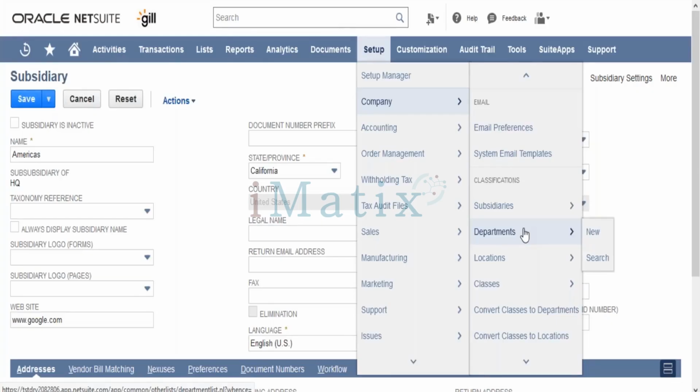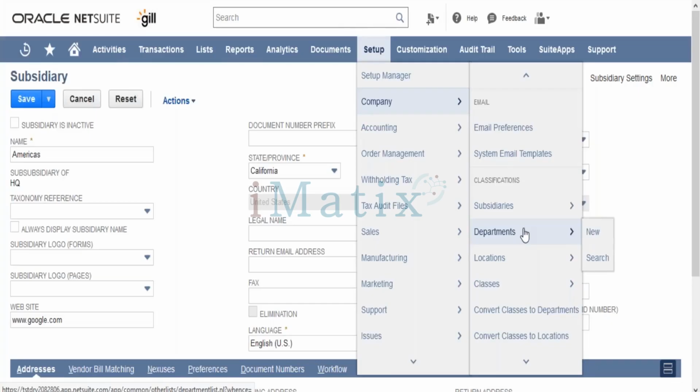It's not a physical thing as such. It's just a department that can be shared between multiple subsidiaries. It's not specific that an HR department could only belong to Tata Motors and not to Tata Tea. Departments and classes can be shared between multiple subsidiaries, but a location is always specific to a particular subsidiary.